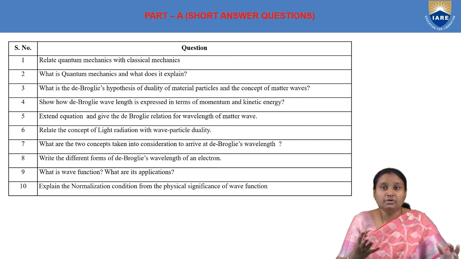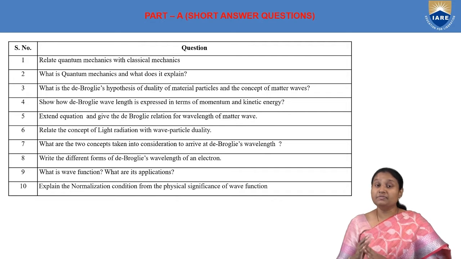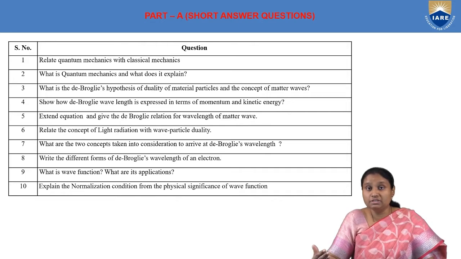So this is what we have to write when we are comparing classical mechanics with quantum mechanics. So classical is for macroscopic bodies, huge bodies, where we talk about continuous energy levels. Whereas quantum mechanics is for smaller dimension or smaller particles, where we consider discrete energy levels.